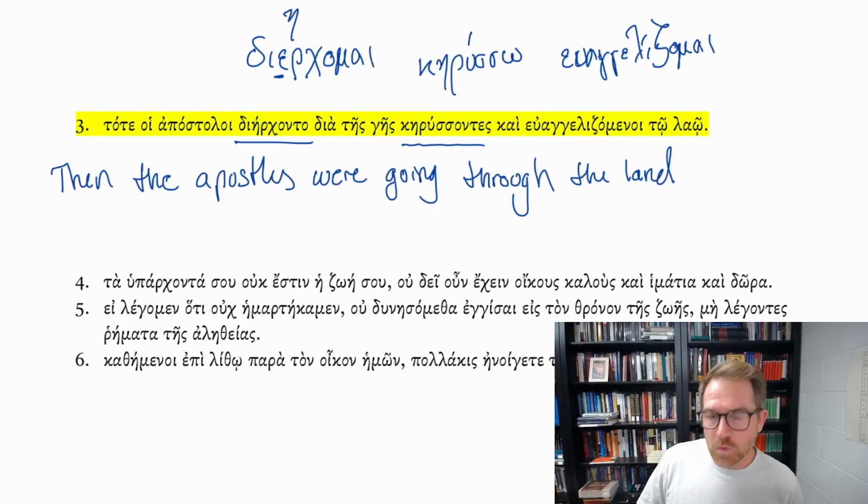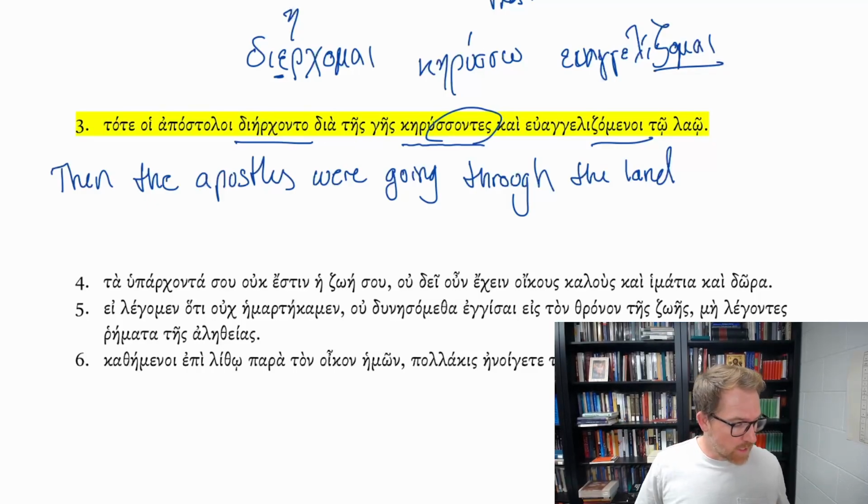So we have two participles. Euangelizomenoi is the present middle passive participle, and kerusantes is the present active participle. Because participles are verbal adjectives, we have to pay attention to the case, the number, and of course, the gender of these participles.